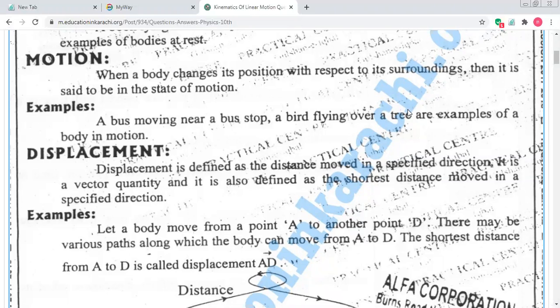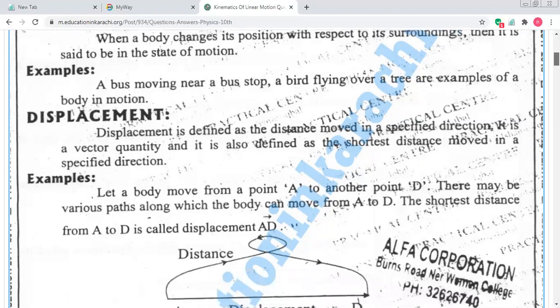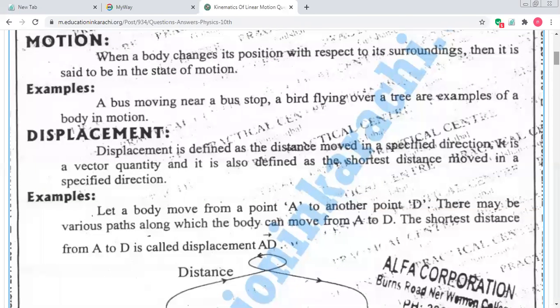Okay, next definition we have is displacement. There is a difference between distance and displacement. Listen to me very carefully: displacement is defined as distance moved in a specific direction. It is a vector quantity. There is a little difference. When the distance has a direction, then distance is converted into displacement.